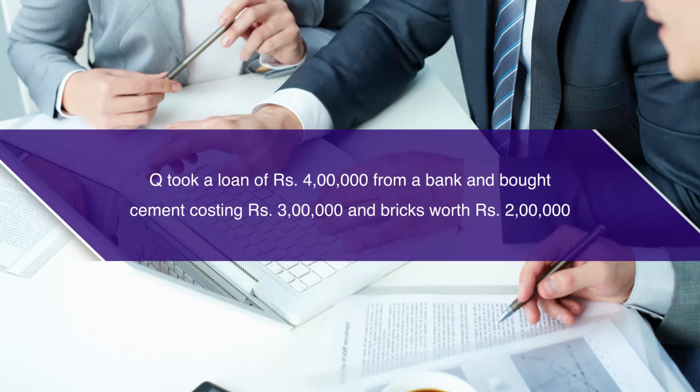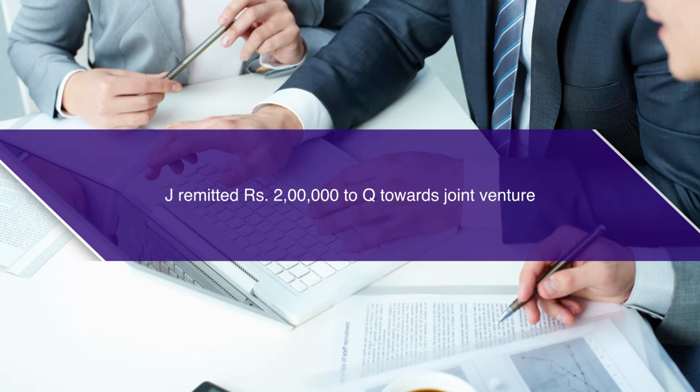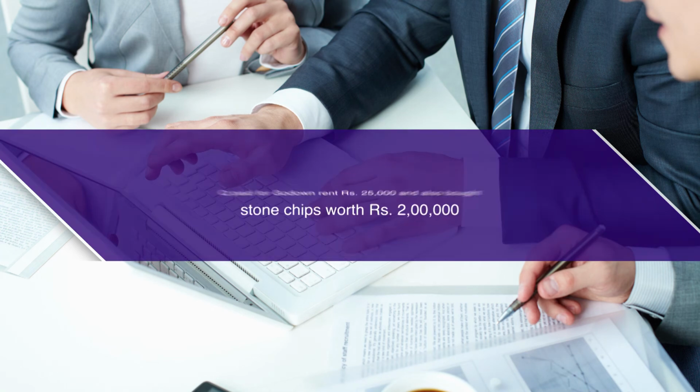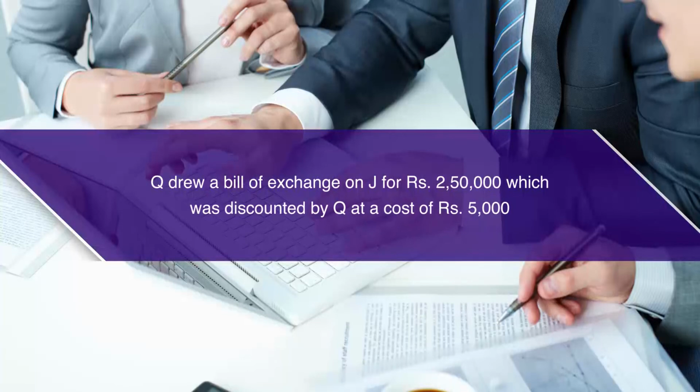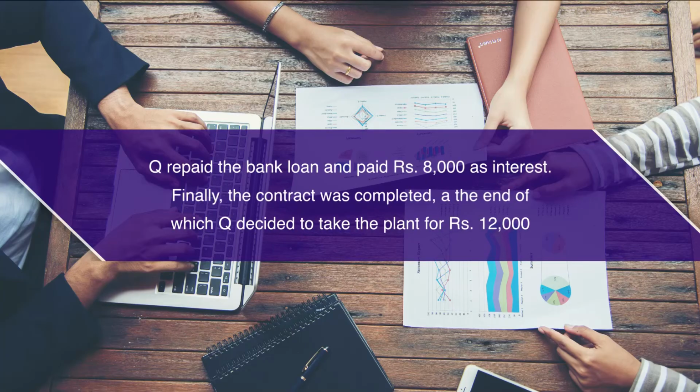Q took a loan of rupees 4 lakh from bank and bought cement costing rupees 3 lakh and bricks rupees 2 lakh. J remitted rupees 2 lakh to Q towards joint venture. Q paid godown rent 25,000 and also bought stone chips worth rupees 2 lakh. Q drew a bill of exchange on J for 2,50,000, which was discounted by Q at a cost of rupees 5,000. Q repaid the bank loan and paid 8,000 as interest.